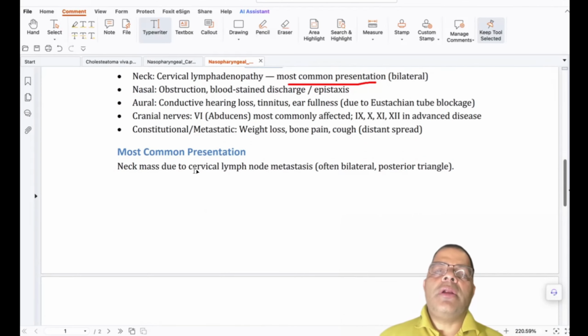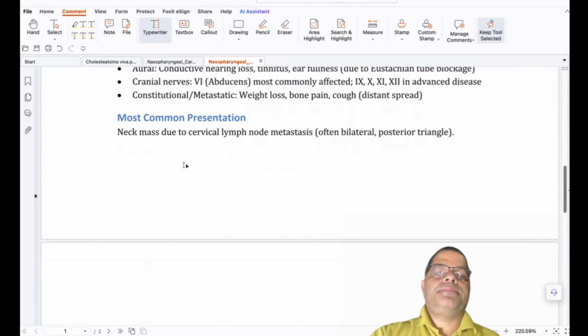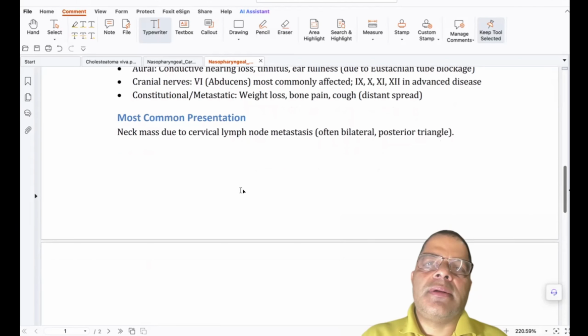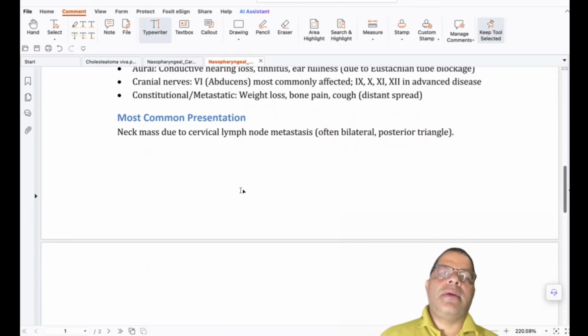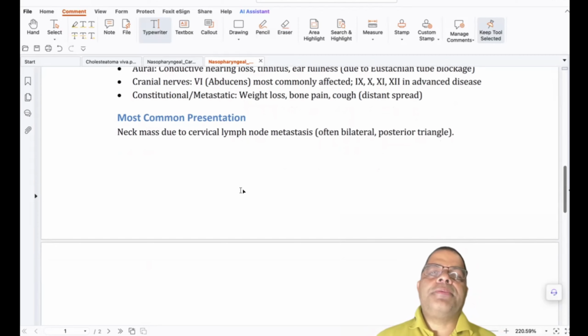There are also constitutional or metastatic symptoms. It may be weight loss, bone pain, or cough. So again, I emphasize, in so many exams they ask you, what is the commonest presentation? And I focus again here, this is cervical lymph node metastasis. Where? Bilateral. And which group of lymph nodes? Sometimes a tertiary level question comes like that. You have to answer posterior triangle lymph nodes.